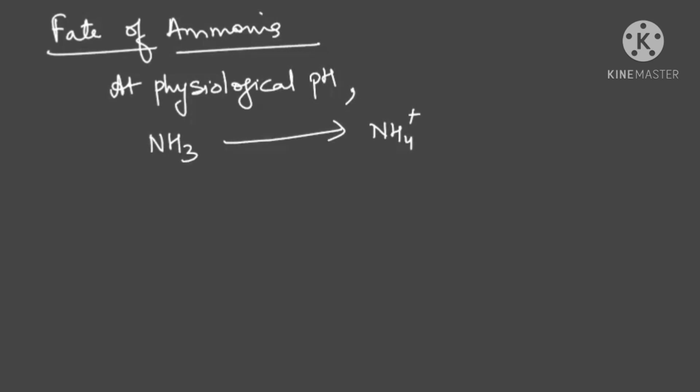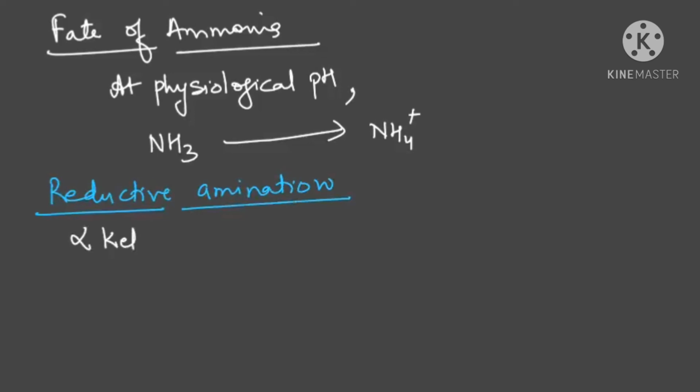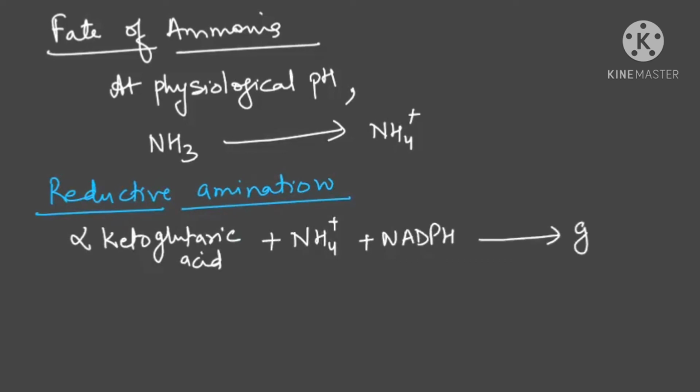The first method they are doing is reductive amination. In it they are taking alpha ketoglutaric acid, which you have already studied in the Krebs cycle; alpha ketoglutaric acid is produced as an intermediate in the Krebs cycle. The alpha ketoglutaric acid will combine with ammonium ions along with NADPH to form glutamic acid.